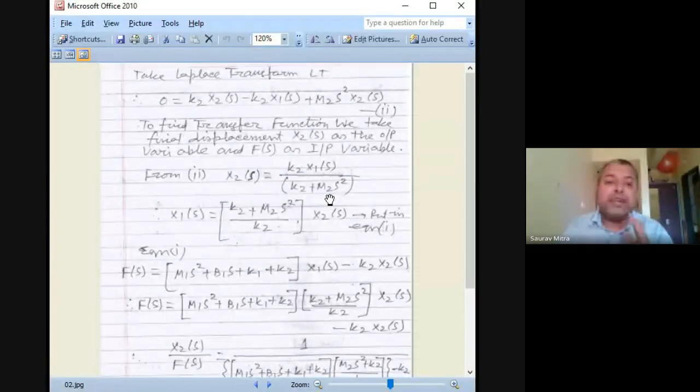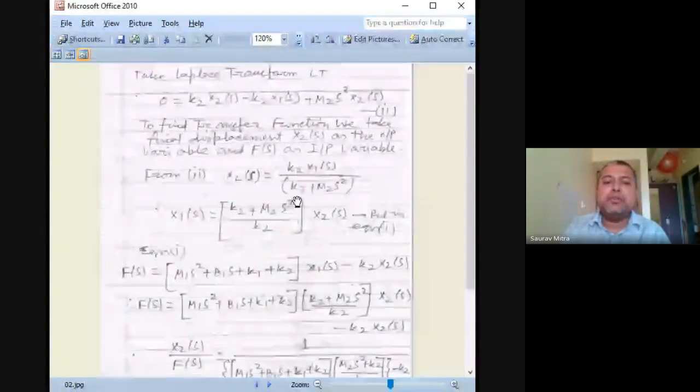Same type of procedure is there for every numerical. So there will be one loop with f, x1, x2, and another loop with input 0, x1, x2. Wherever you are finding input 0 and x1, x2, from there you find the relationship between x1 and x2. And wherever you want to substitute x1 as x2 or x2 as x1, do that. So from this equation I am finding x2 is equal to k2.